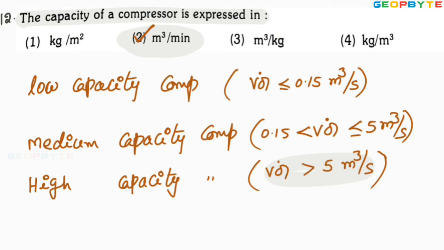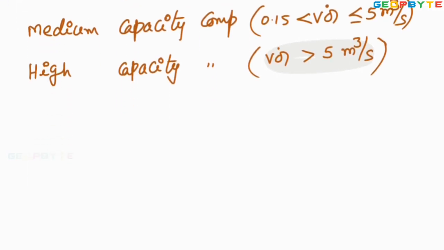Remember, generally reciprocating compressors are low capacity compressors, whereas rotary compressors like the centrifugal compressor are high capacity compressors. Let me note that point.